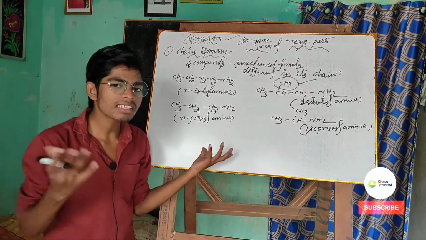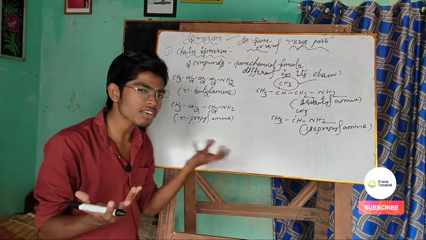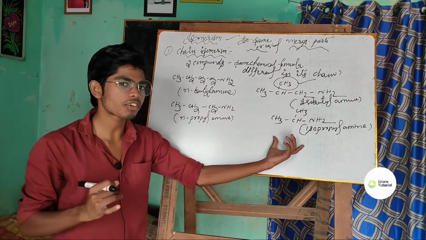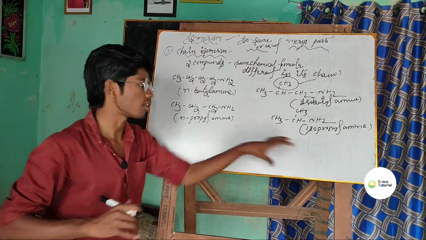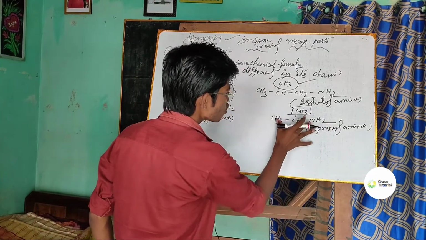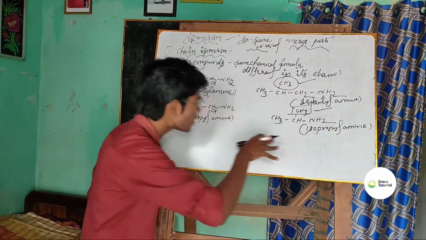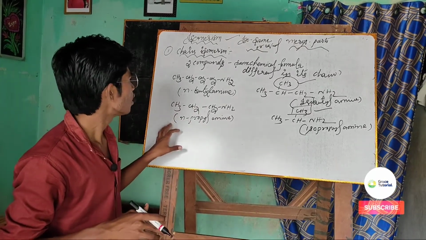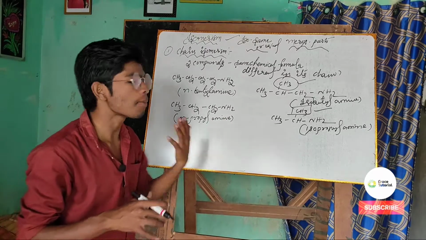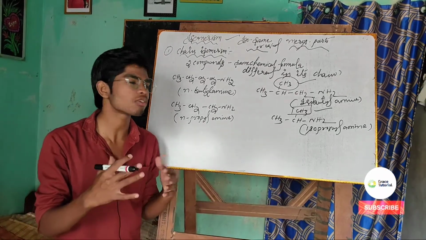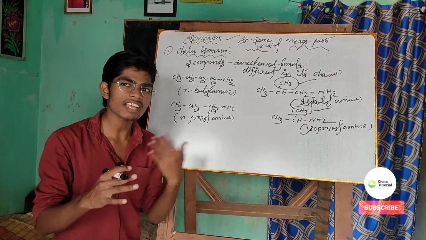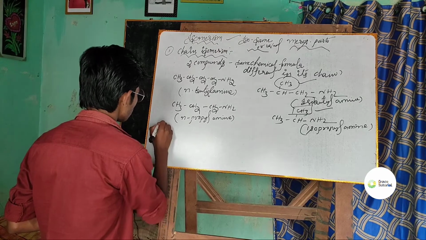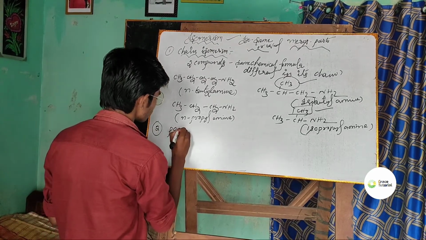Both compounds have the same chemical formula. Otherwise you can count the number of carbon atoms, hydrogen atoms and nitrogen atoms. Both have the same chemical formula, but the difference is that the chain structure is different. Here the branched chain is there because the substituent is attached, but no substituent has been attached here. The chain is very straight. That's why these compounds come under chain isomers, and the phenomenon is known as chain isomerism. So I hope chain isomerism is very clear for you. Now let's move on to number 2, that is position isomerism.